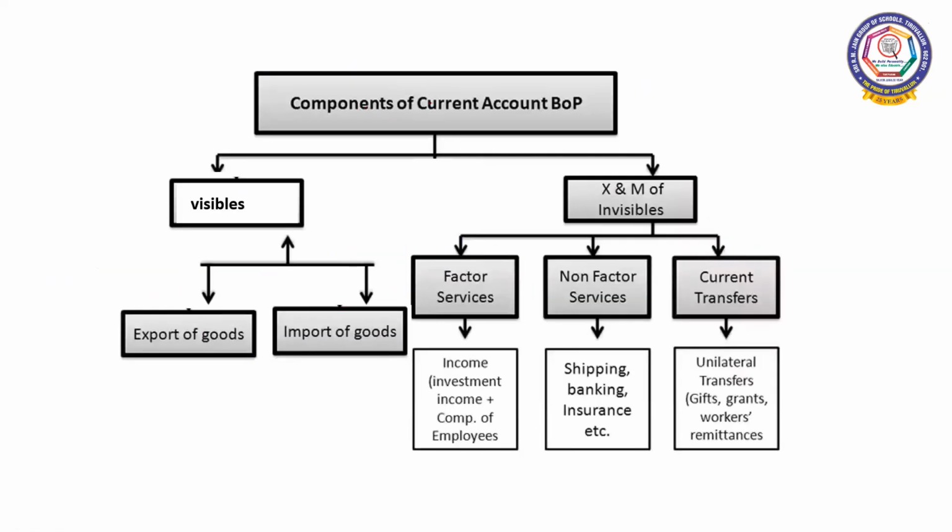The components of current account of BOP. There are two main components, visibles and invisibles. Visibles are otherwise called merchandise. Visibles are the goods. It means the tangible goods, that which we can see and touch.